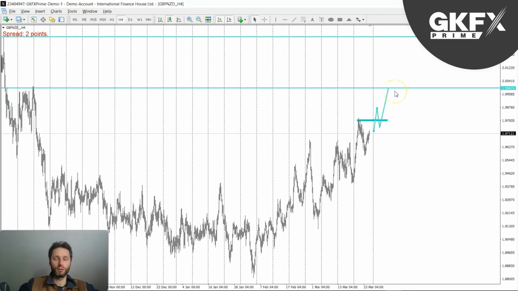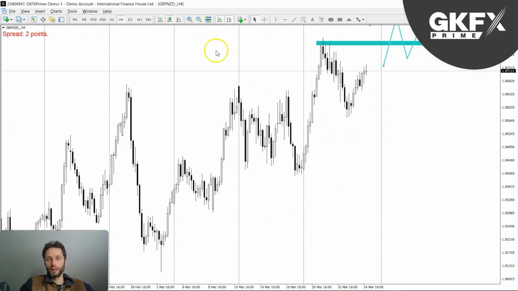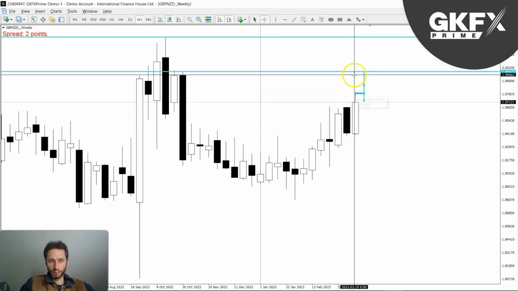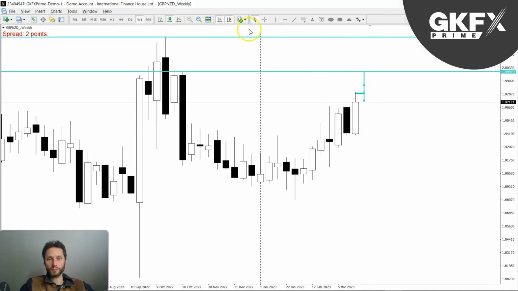So yeah, all these significant areas, significant numbers are ones to watch for, because we do have price action. The market tends to bounce around them, use them as support or resistance, or basically a place to turn around from or to stall from. It's a major figure, a psychological number, and many traders will be looking at that. So that is the pound New Zealand, and with this bullishness I'm going to look to continue.